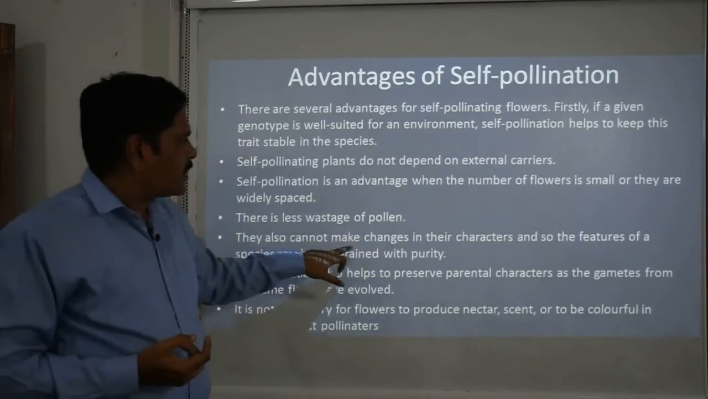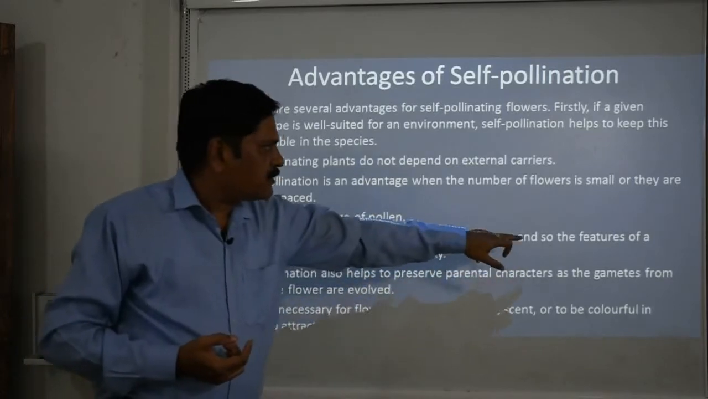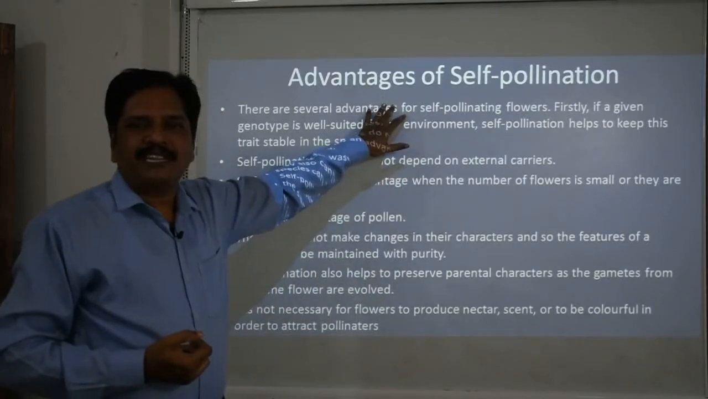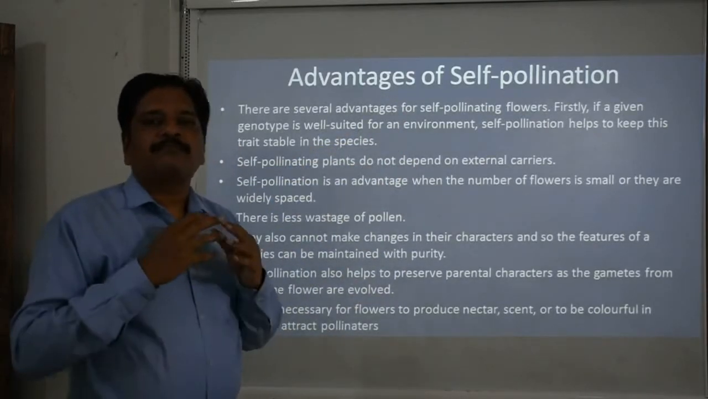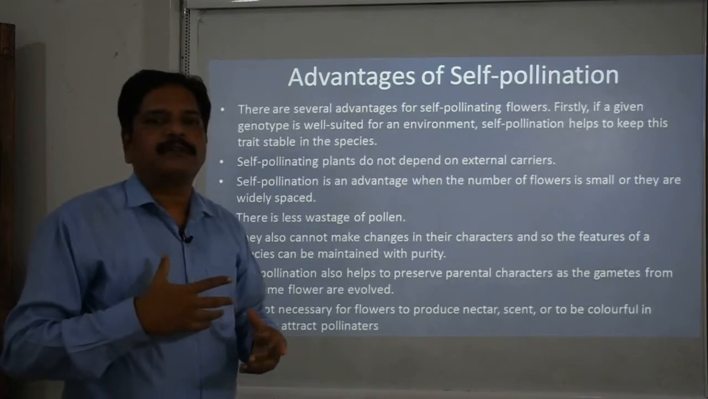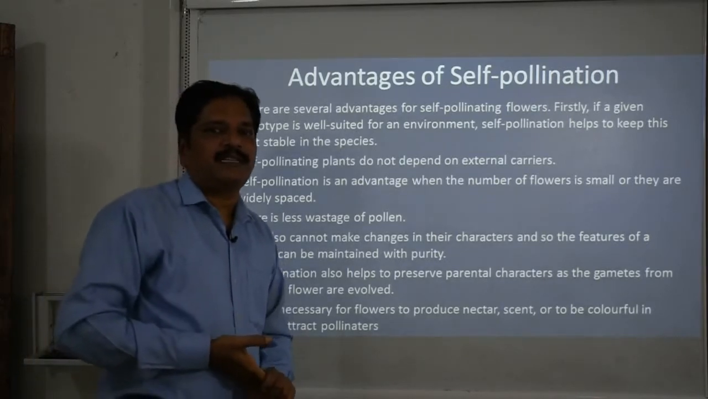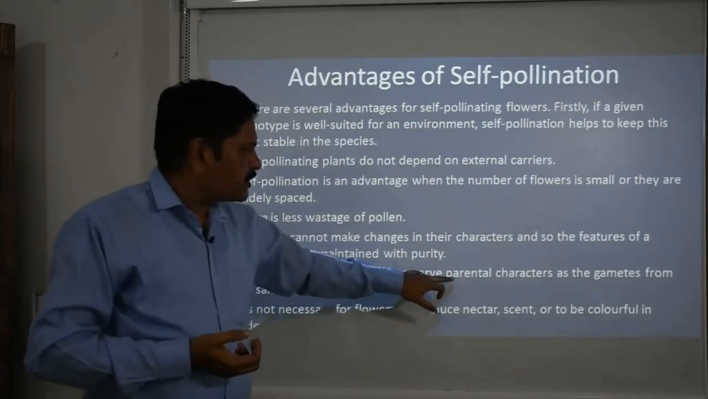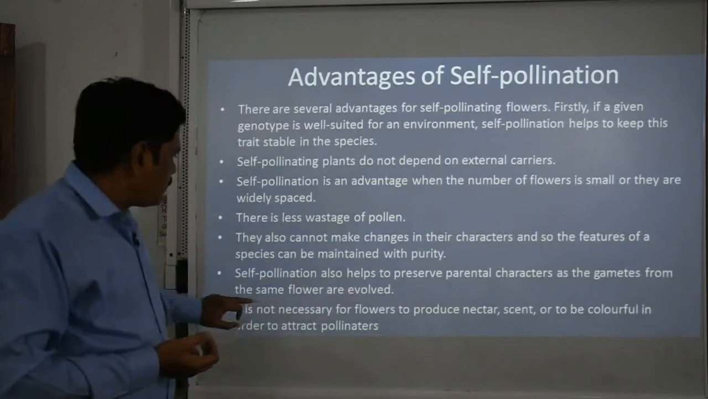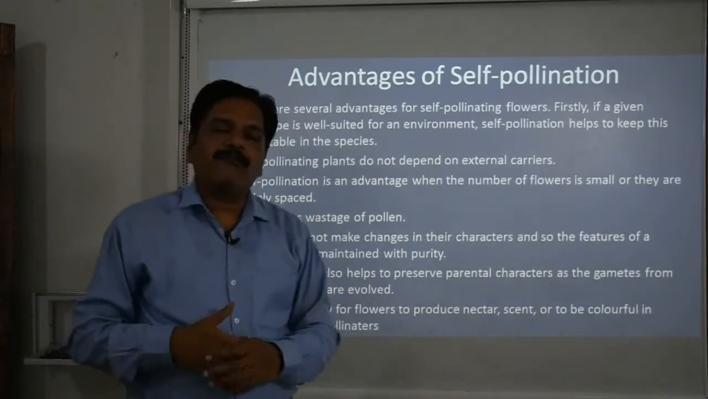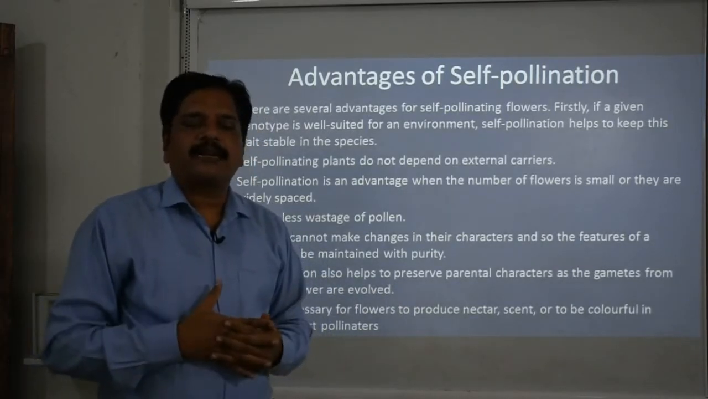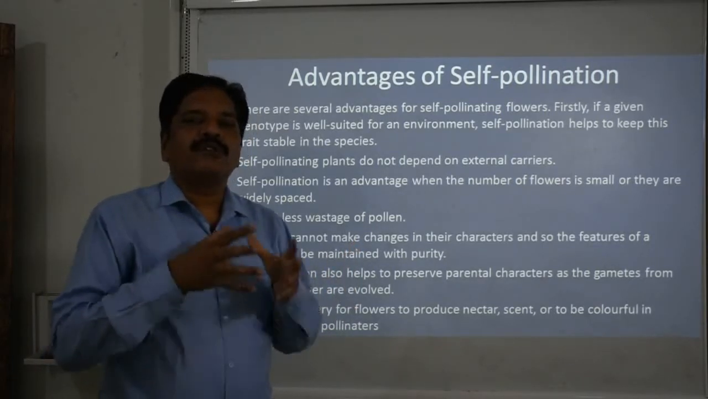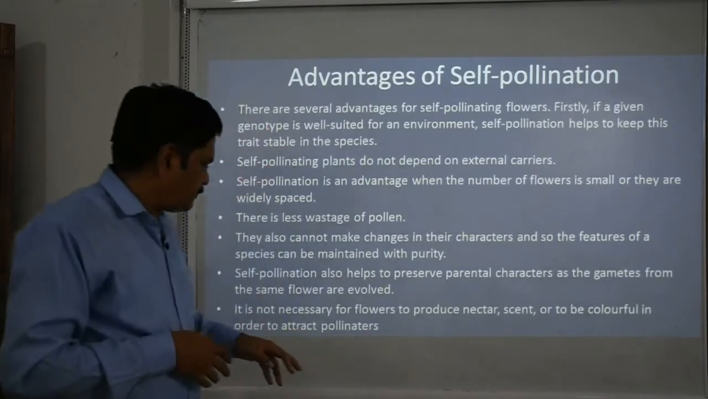They also cannot change their characters, and so the features of a species can be maintained with purity. What we discussed in this point is nearly the same: the purity of the species and the genetic material is maintained by self-pollination. Next, self-pollination also helps to preserve parental character, as the gametes from the same flower are involved. Because there is no mixing of genetic material from other plants, the gametes are also pure in nature.